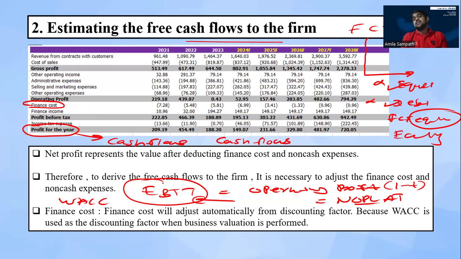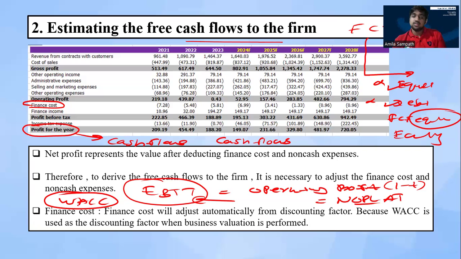Then investor required return means investors include both equity and debt shareholders. Therefore, we can't use only our equity shareholders' required rate. We need to consider our debt holders' required rate also. Therefore, for the discounting factor, we use WACC. Then, if we use WACC as our discounting factor, automatically this finance cost